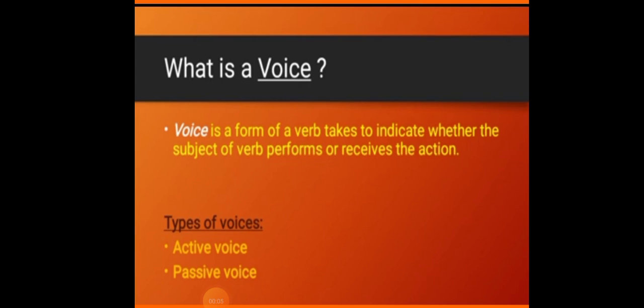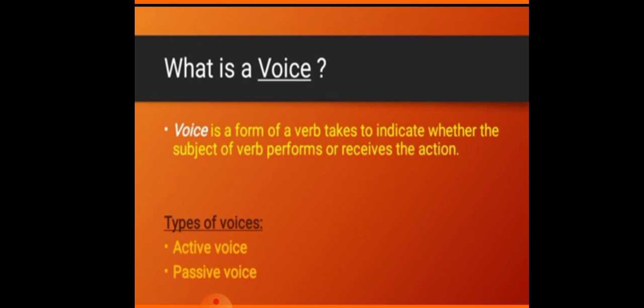Let's move on to the next grammar topic, that is voices, or you can say active-passive, right beta? Active is the direct conversation and passive is the indirect conversation. Active is when a person is speaking to someone directly, and passive conversation is when the same conversation is reported by someone.